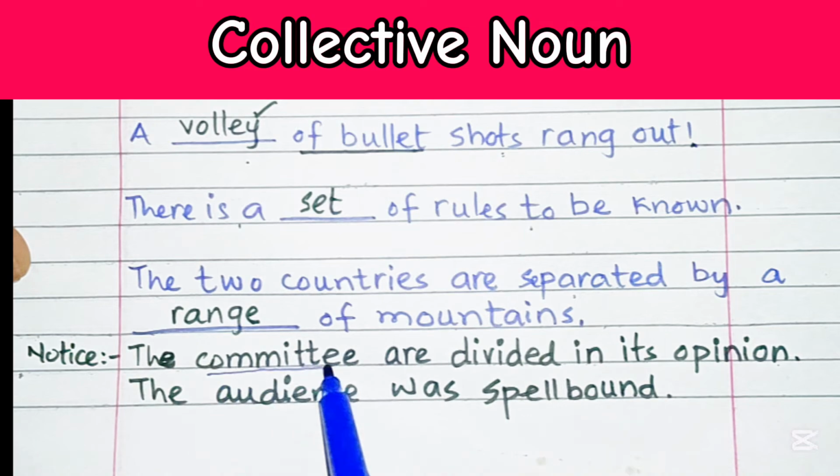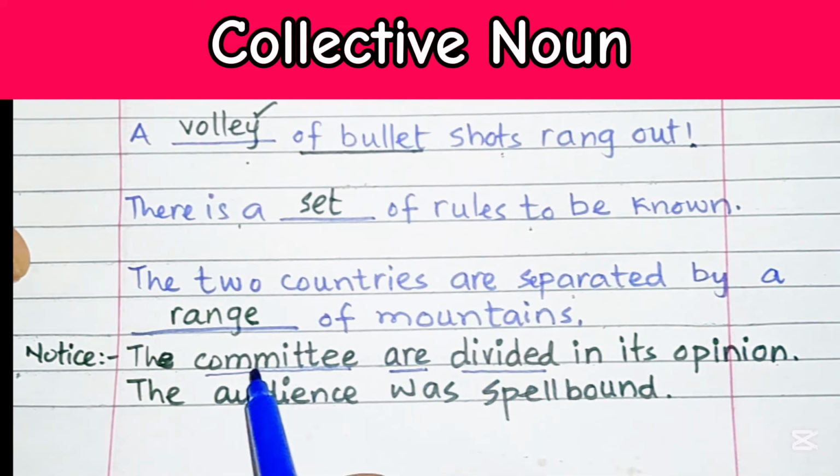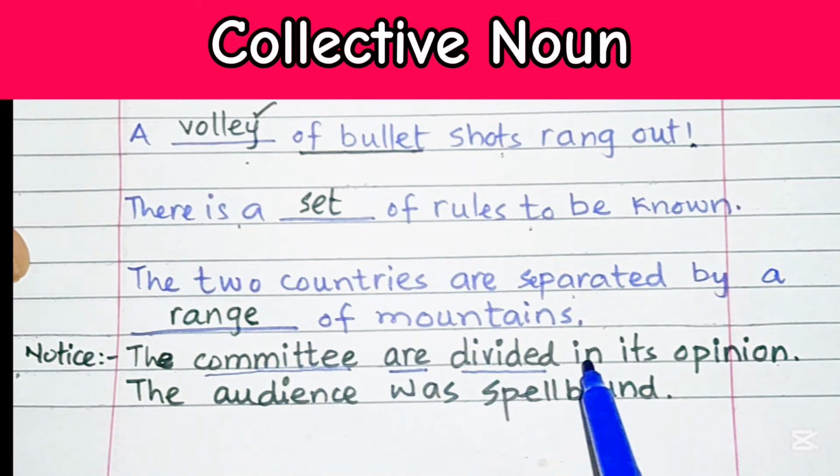Now this is the collective noun, and over here the members or individuals are not having the same opinion, so we are going to put a plural verb over here. But if I say the committee was of the same opinion, then we are going to use was, that is a singular verb.